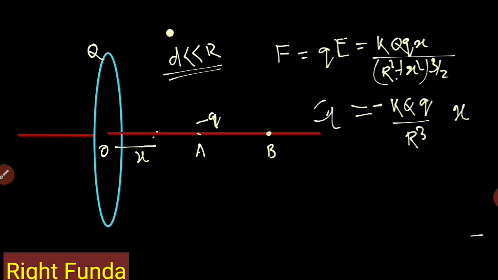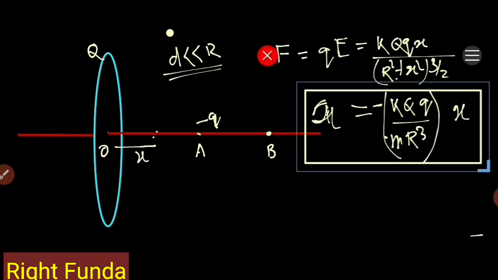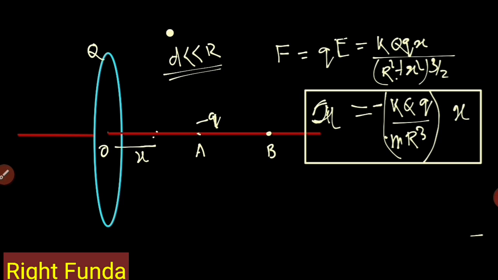And acceleration I can calculate by dividing by mass. So what we saw is that the acceleration of the particle is directly proportional to displacement with a negative sign. So this will be executing SHM, simple harmonic motion. Once we observe and conclude this was a simple harmonic motion, after that all the parameters can be calculated, and from this I can calculate that omega square is equal to this much.